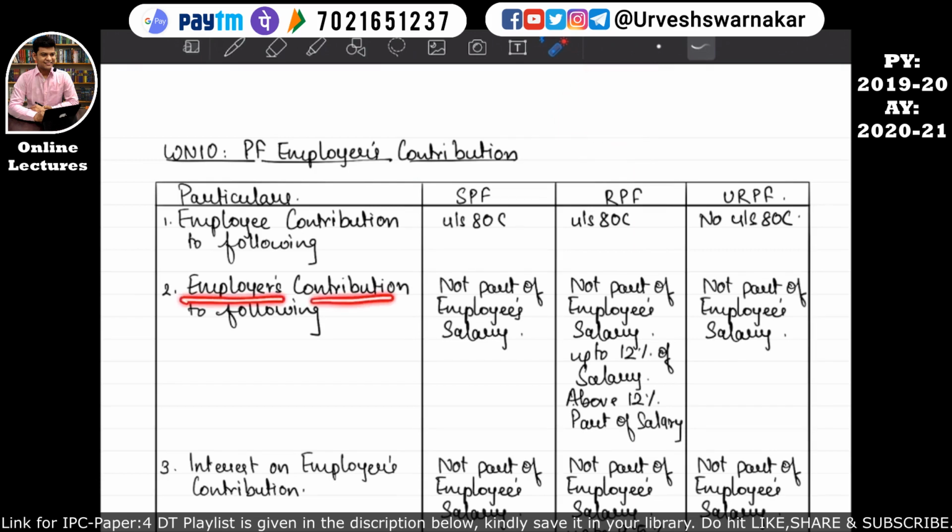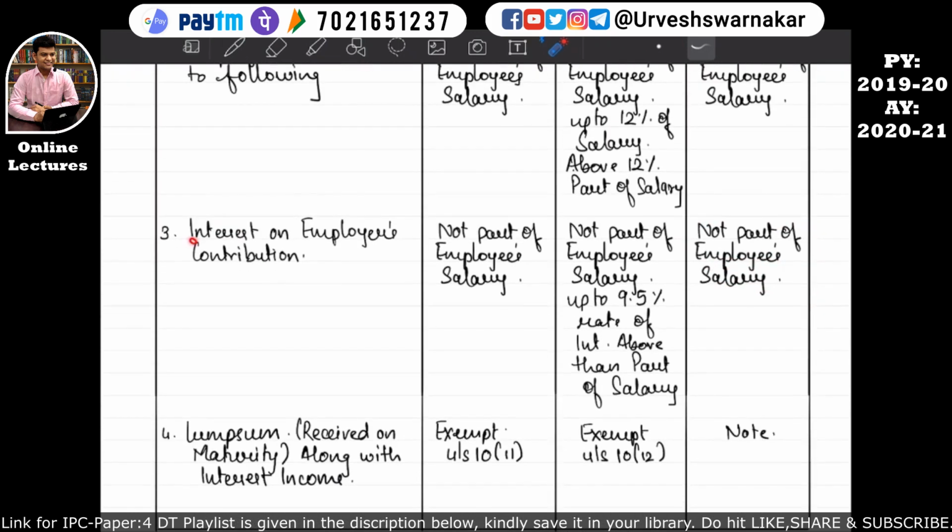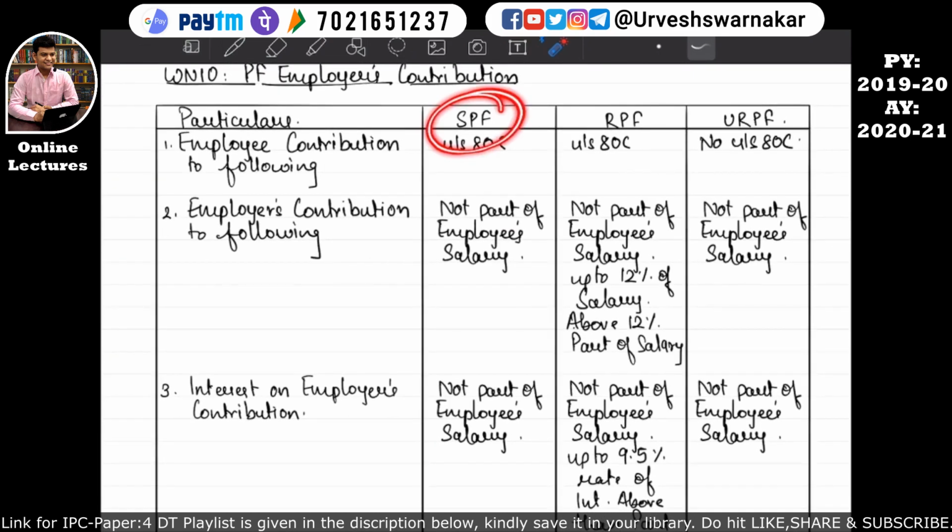Similarly, if an employer makes a contribution to an unrecognized provident fund, then whatever contribution has been made by the employer will not form part of the employee's salary. I hope this is quite clear. Interest income on the employer's contribution will not form part of the employee's salary when such interest is received from a statutory provident fund. Similarly, if interest on the employer's contribution has been received from an unrecognized provident fund, such interest will not form part of the employee's salary. I hope this is quite clear.